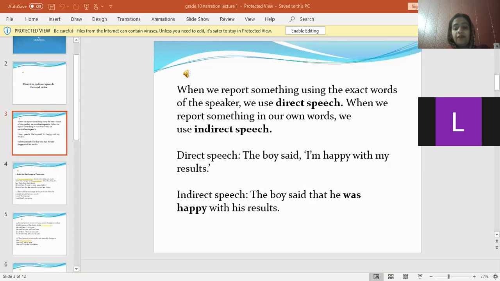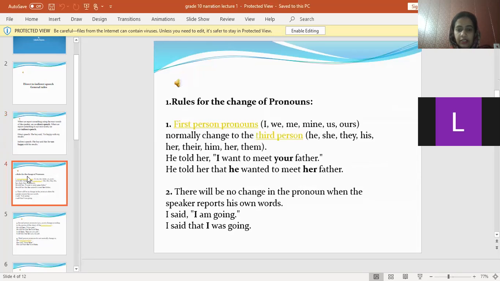Over here, we have changed the tense. Initially we were quoting his words in that era that we are talking about. But when we report in our own words, it means we are talking about the past, that the boy said that thing a few days back, or an hour ago. So that's why we have changed it into "was". We will discuss these changes later on. This thing is clear now, what is direct and what is indirect speech.